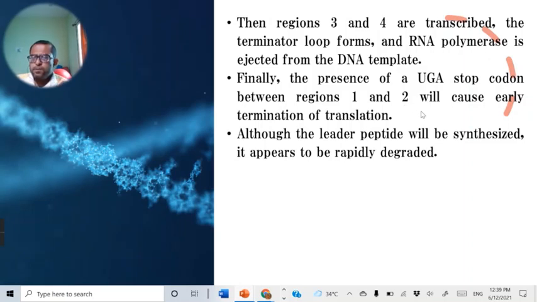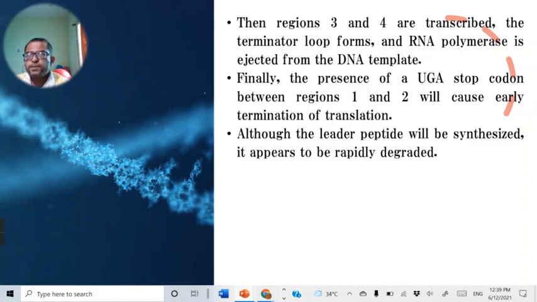So this is how the transcription of the trp operon is also controlled at the elongation level. This is controlled by the attenuation mechanism, and this attenuation mechanism is only possible because of the presence of 4 regions in the leader sequence of the mRNA.